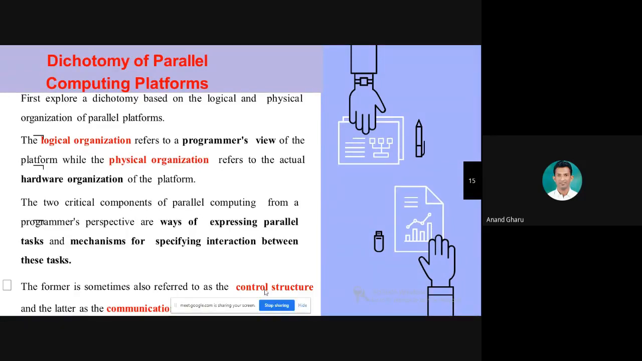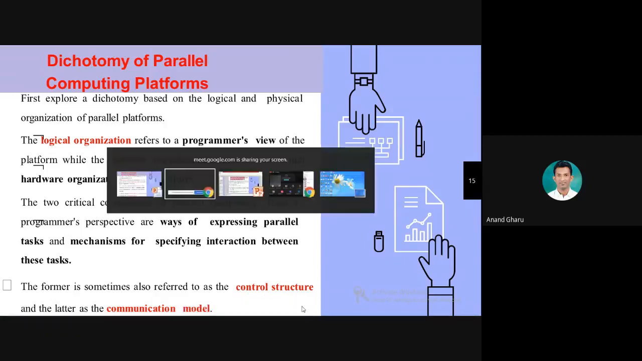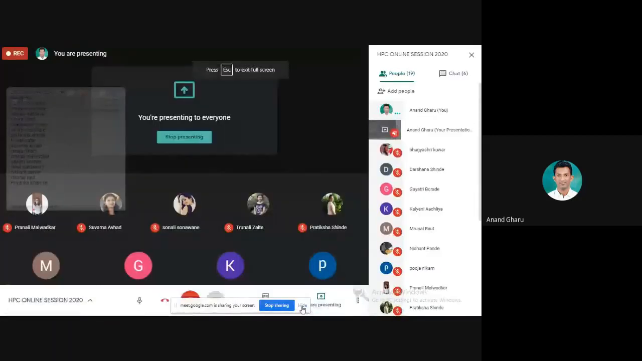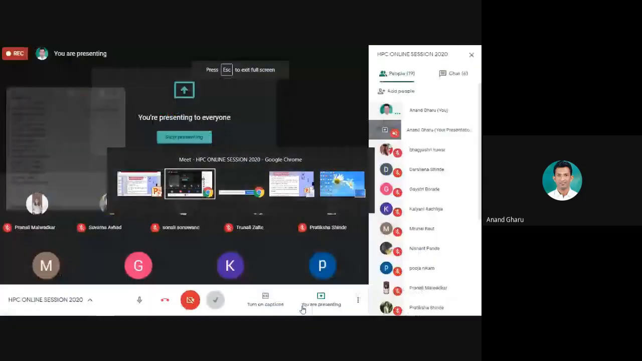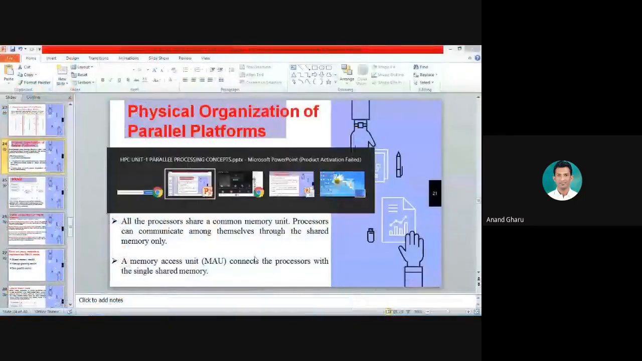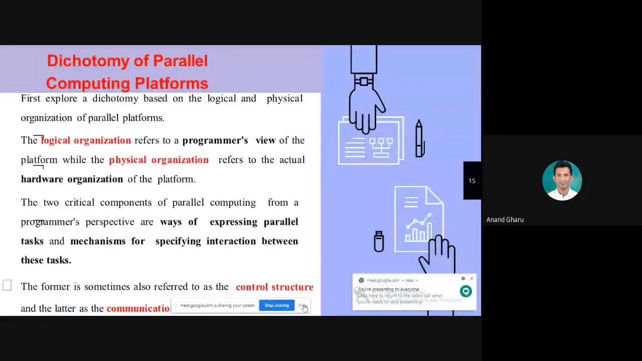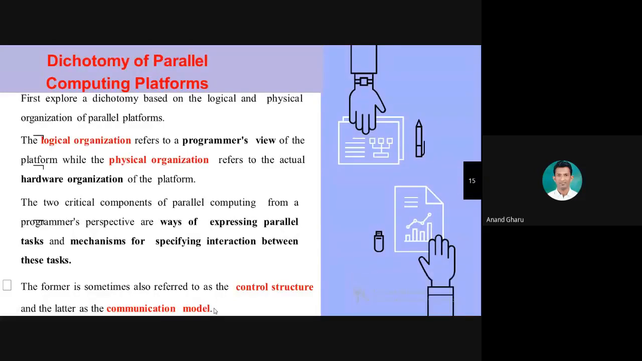So this is a control structure. Now the second one is called the communication model. In parallel computing, it is also called a communication model. You may have studied some communication models in the computer organization subject. SISD, single instruction, single data. SIMD, single instruction, multiple data. MISD, MIMD, all are communication models.